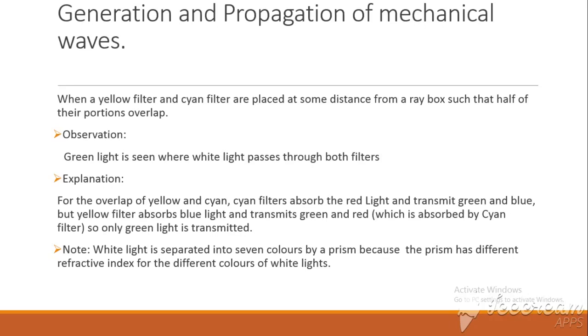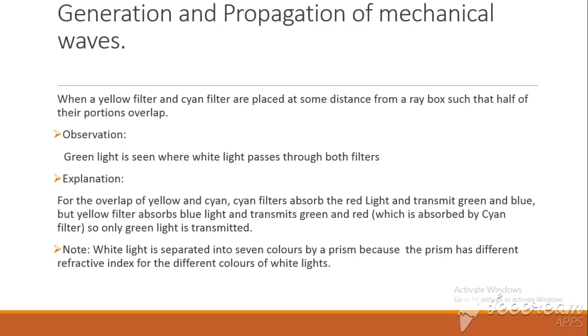For the overlap, the cyan filter absorbs the red light and transmits green and blue. But the yellow filter absorbs blue light and transmits green and red, which is absorbed by the cyan filter, and so only green light is transmitted. I think this is simple to see. The cyan filter is absorbing the red and transmitting the green and blue.